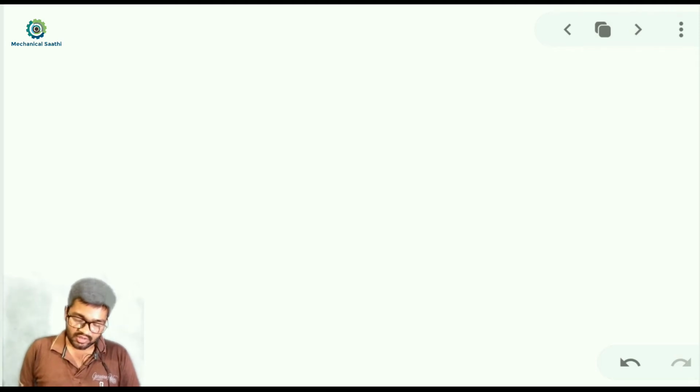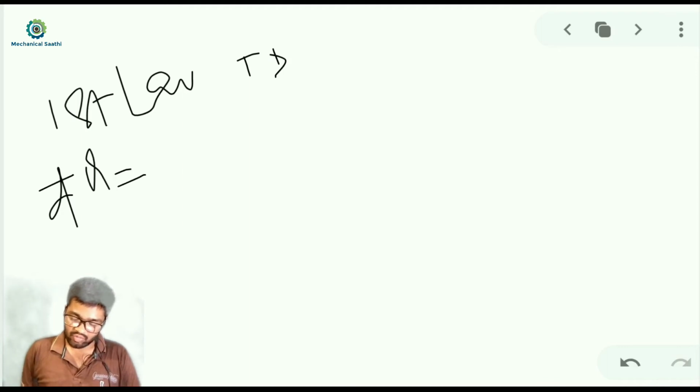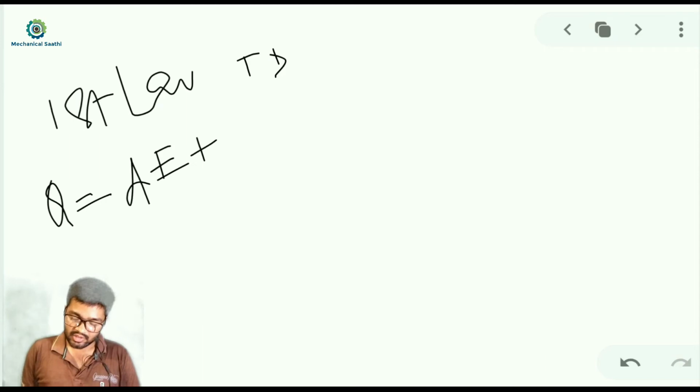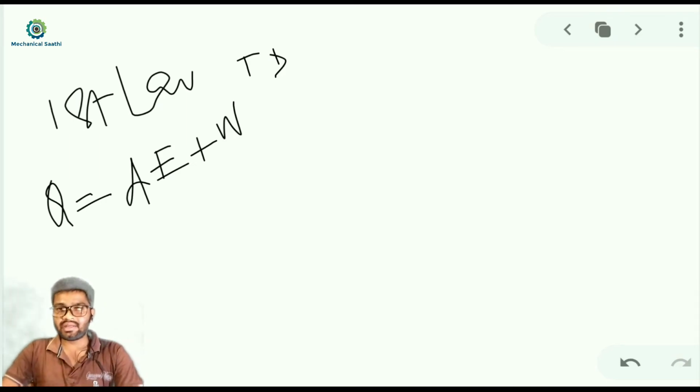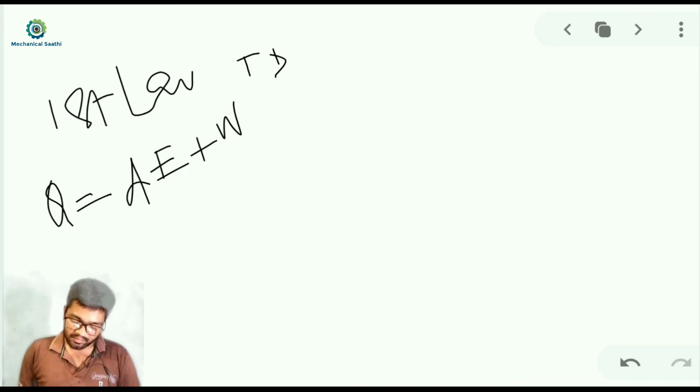According to the first law of thermodynamics, we can write dQ will be equal to, let me write it in this way, Q will be equal to dE plus W. So the net heat interaction will be equal to the change in internal energy, or the change in energy, plus the net work interaction. Here you will see Q is given to us.